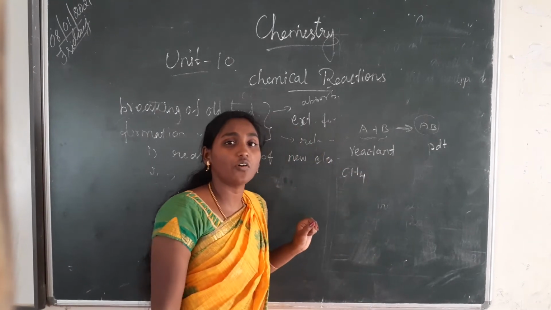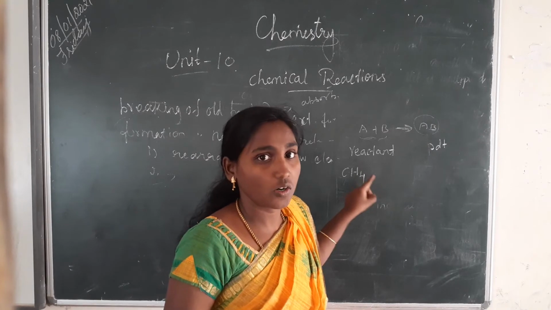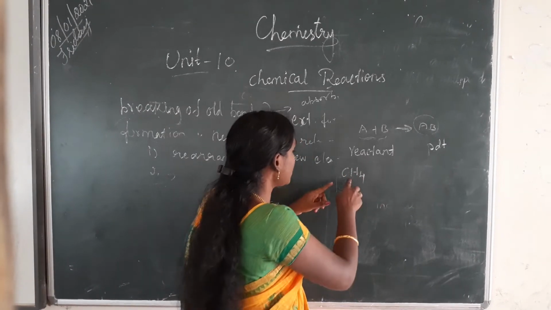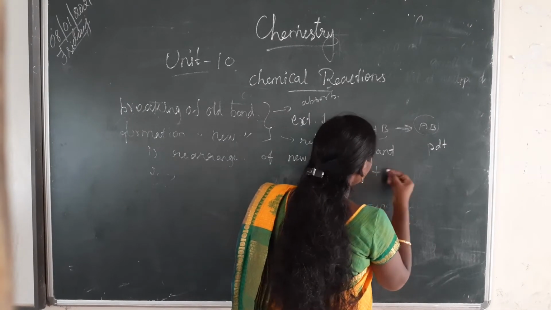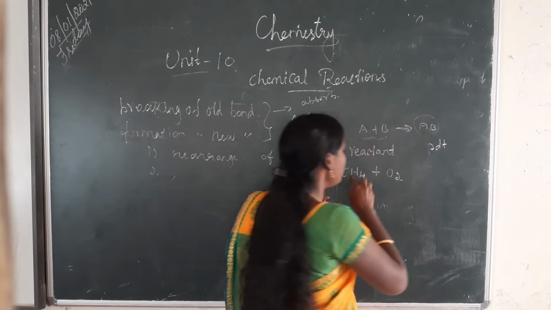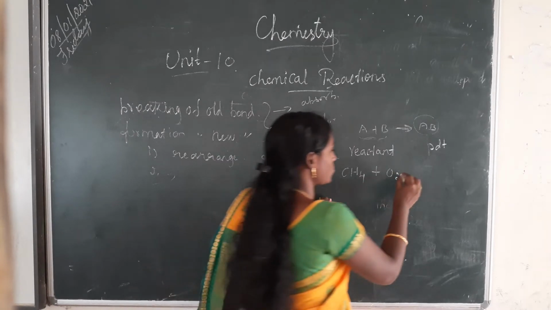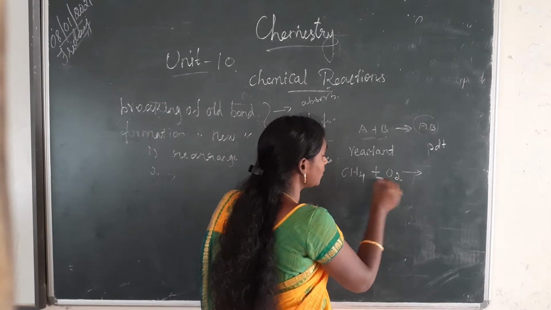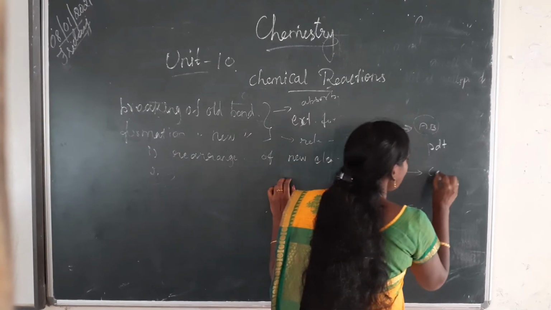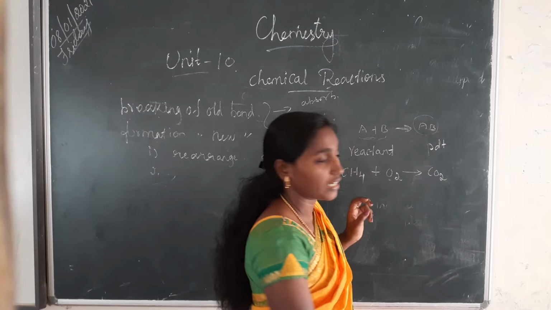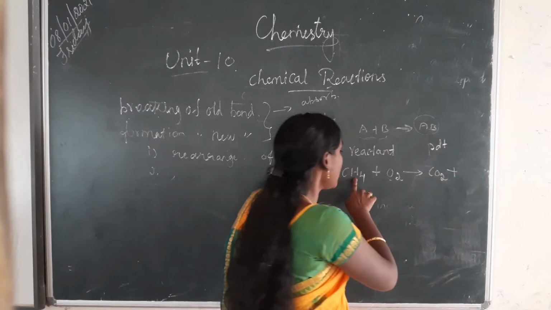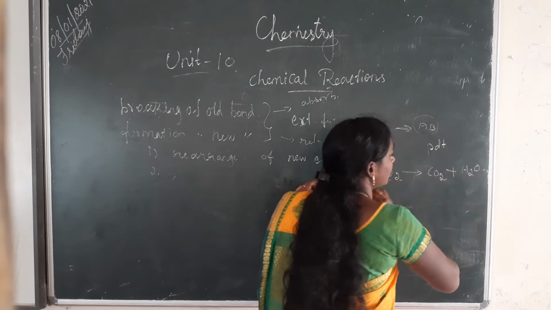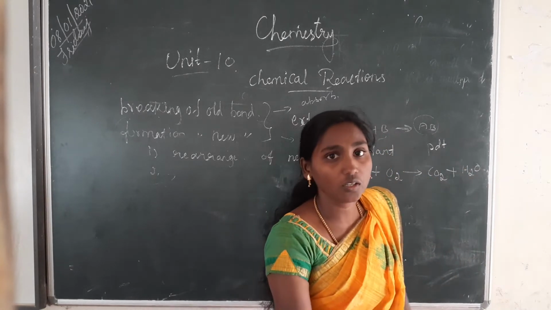CH4. What is CH4? Can you say? Methane. Okay, CH4. This is the chemical formula of methane. Okay, so CH4 reacts with oxygen. Then methane reacts with oxygen. Can you say the product? Carbon combined with this oxygen to form carbon dioxide, plus hydrogen, and it will form one more thing, that is water. Carbon dioxide and water.